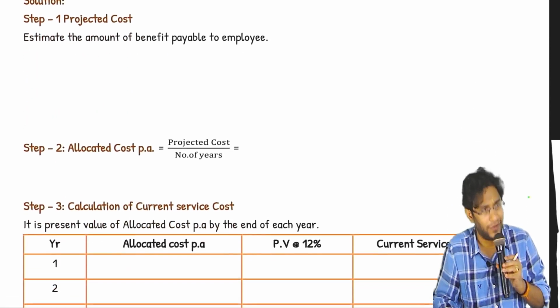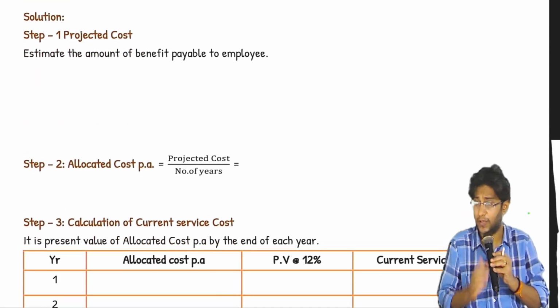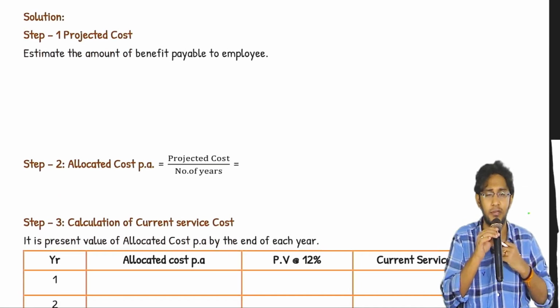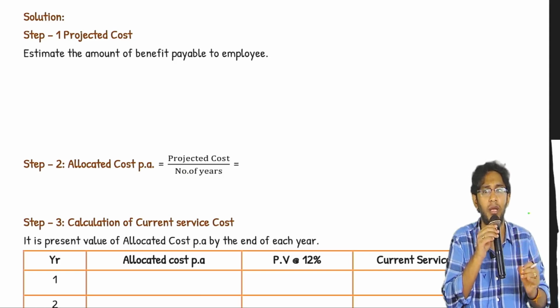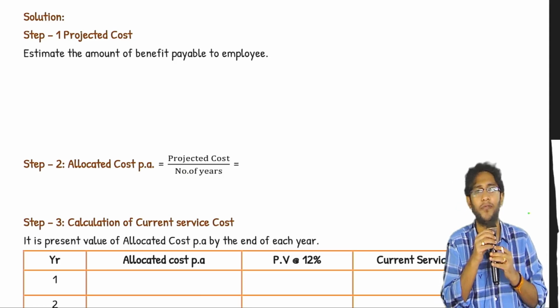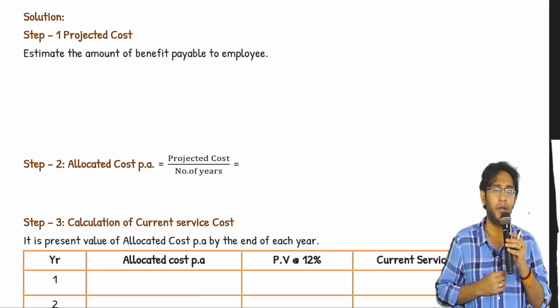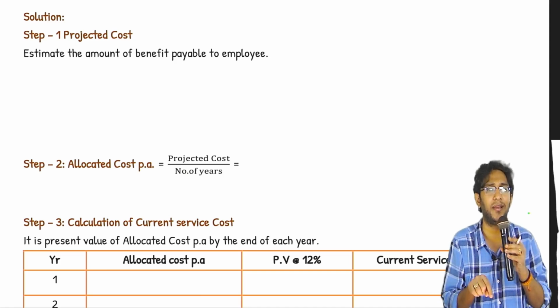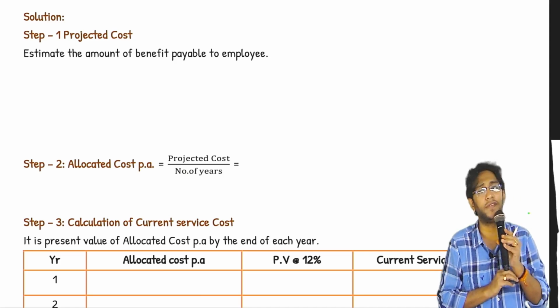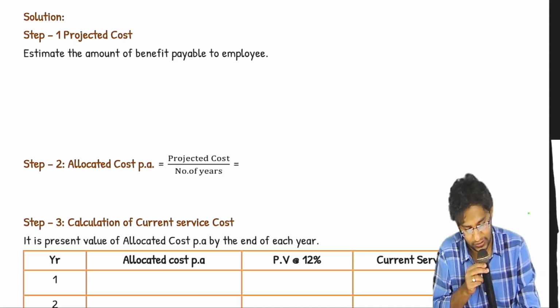So, go on filling up. Step number 1 is you have to estimate the projected cost. Projected cost means after 5 years, how much benefit should we pay to the employee? Estimate it today. 5 months salary you have to pay. And that salary should not be today's salary. It is the salary at the end of 5th year that you have to pay, the last drawn salary. First our job is to work out the last drawn salary.